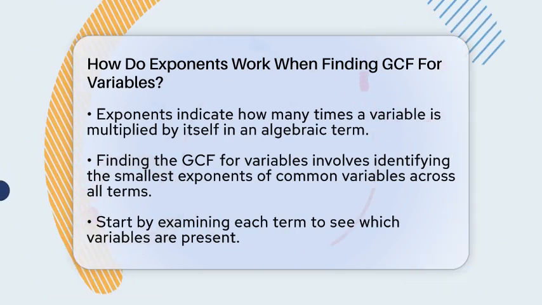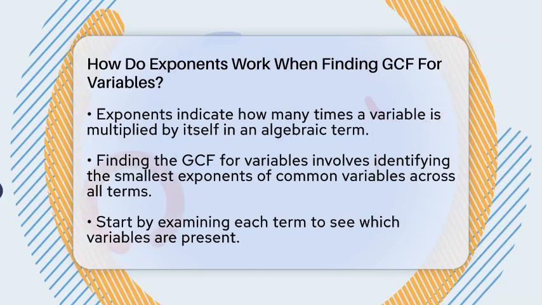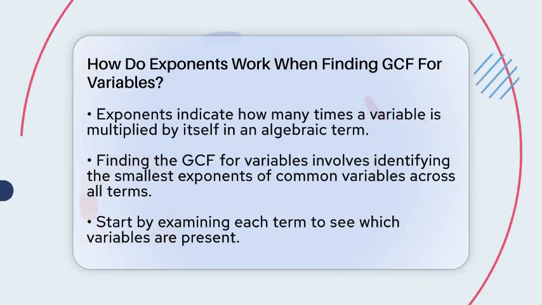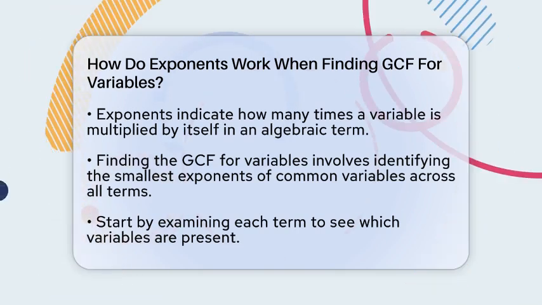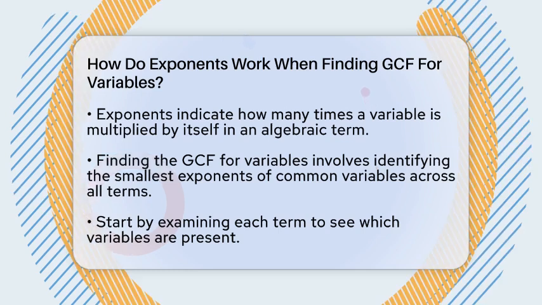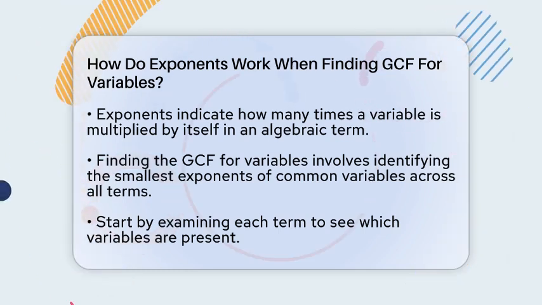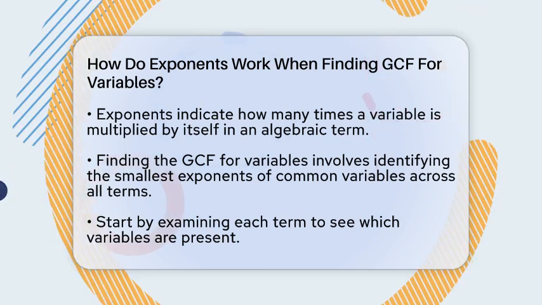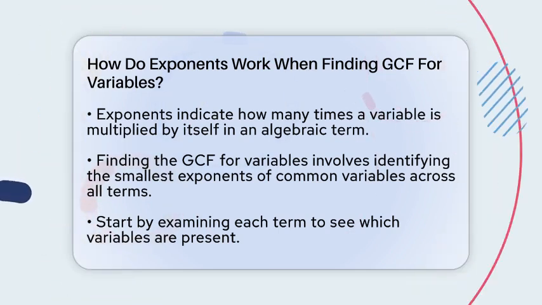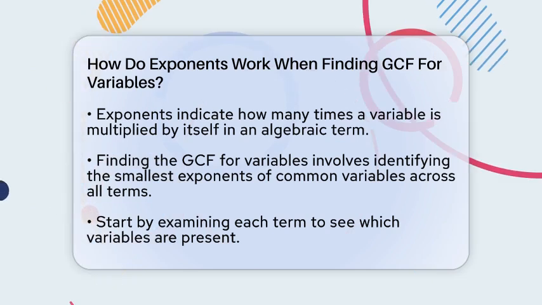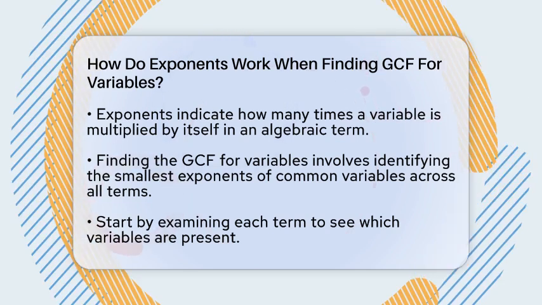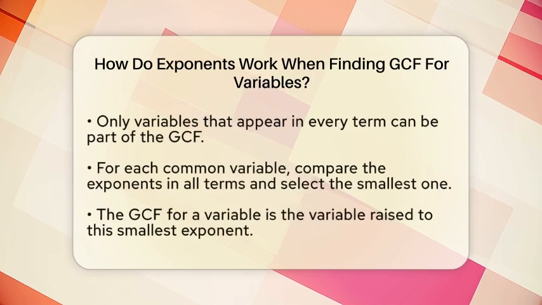To find the greatest common factor for variables, we focus on the smallest exponents of the variables that appear in all terms. Here's how it works step by step. First, look at each term in your expression and see which variables are present. For example, if you have one term with x to the power of 3 and another with x to the power of 5, both have the variable.